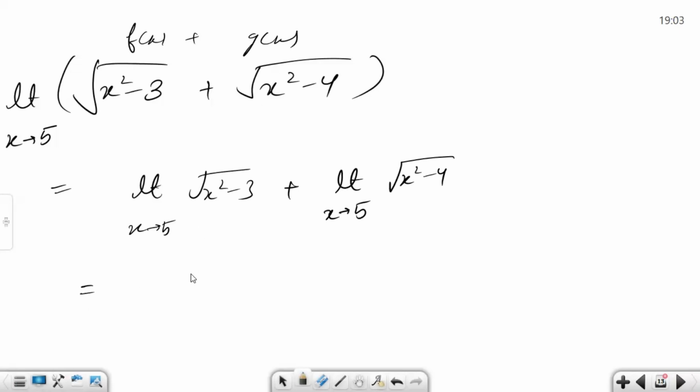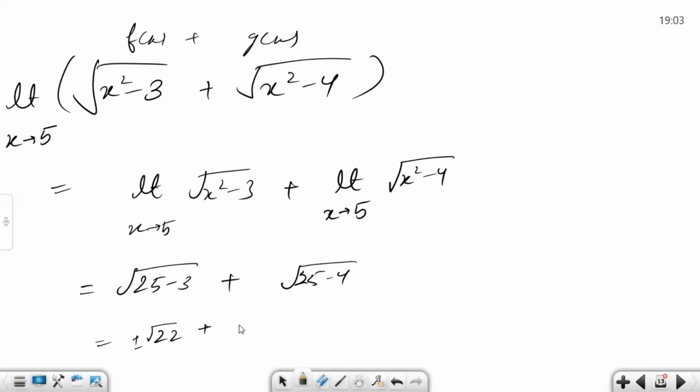And let us directly substitute, because 25 minus 3 will come out to be an irrational value, but still it will be an indeterminate form. 25 minus 4. So it will be.